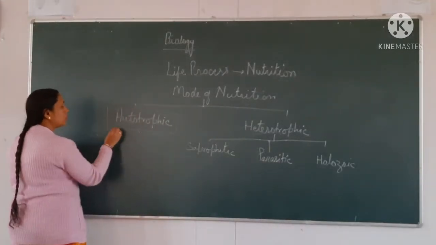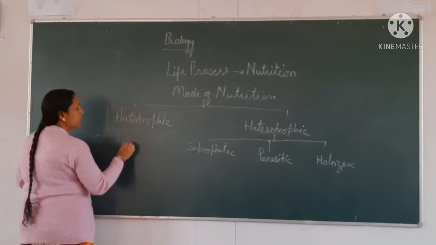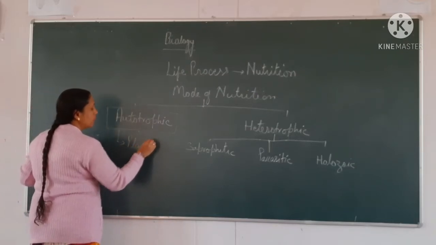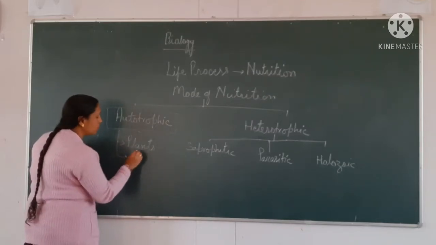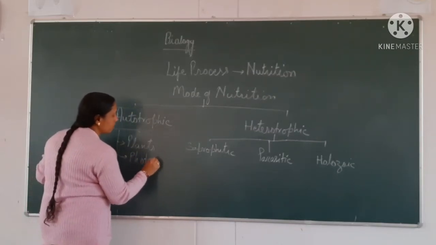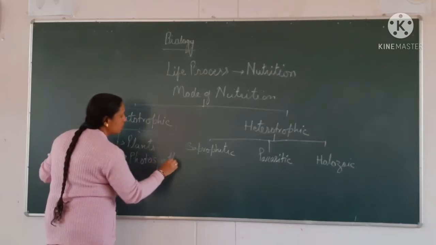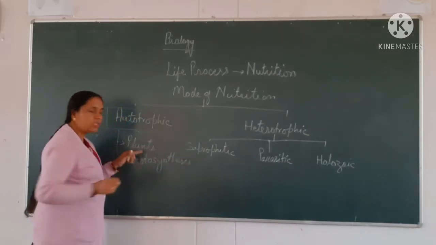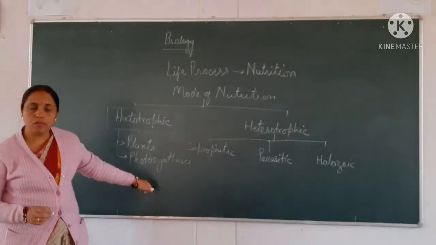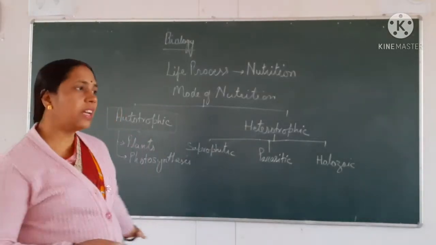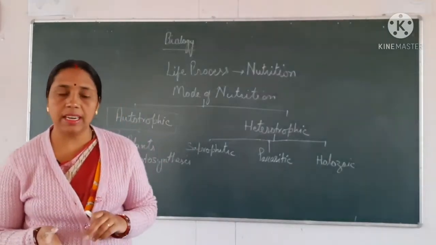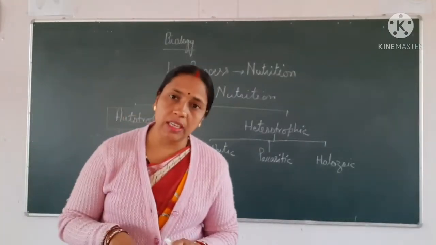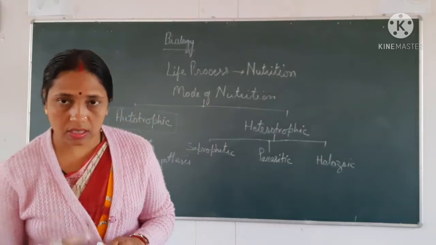Autotrophic nutrition mainly takes place in plants, and plants prepare their food by the process of photosynthesis, with the help of inorganic components like carbon dioxide and water, and chlorophyll in the presence of sunlight.